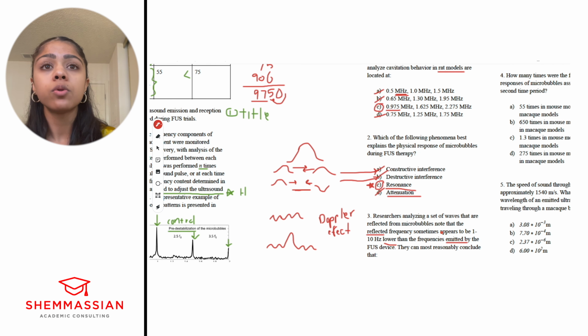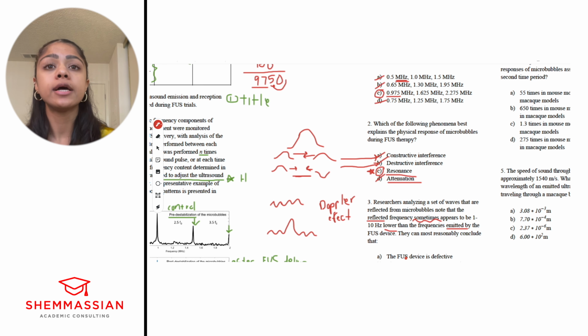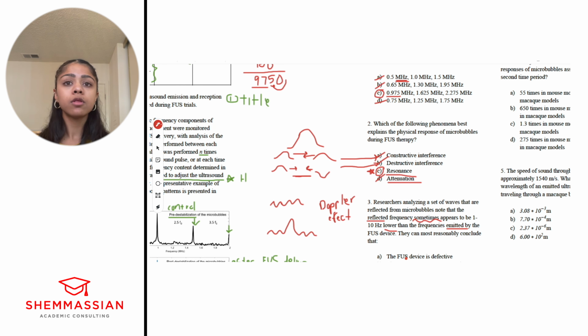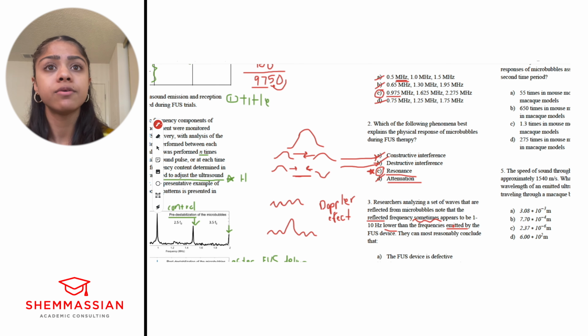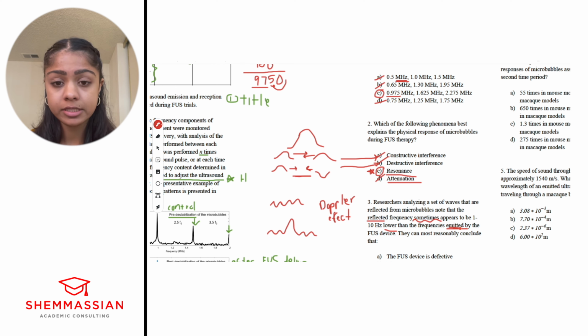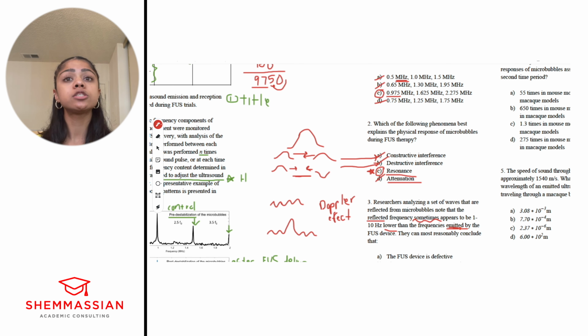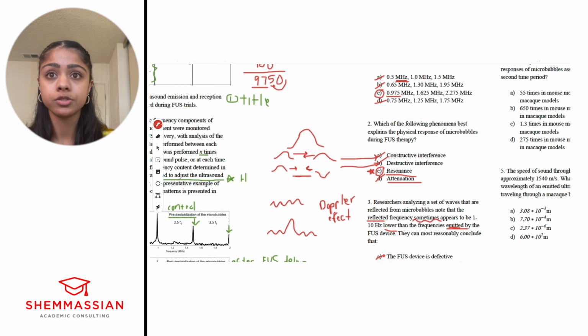Okay, and it's only happening sometimes, right? It's not happening every single time. Okay, so going through A, the FUS device is defective. If we think about it, if the device was defective, that would affect the frequencies emitted. We've got no change in the frequencies emitted, and it would change the reflective frequency every time, right? Not just sometimes. So since it's only changing sometimes and we're not changing the emitted frequency, it looks like this cannot be the most reasonable conclusion.